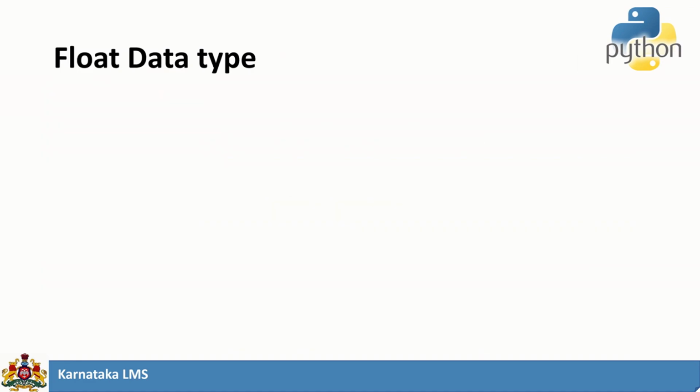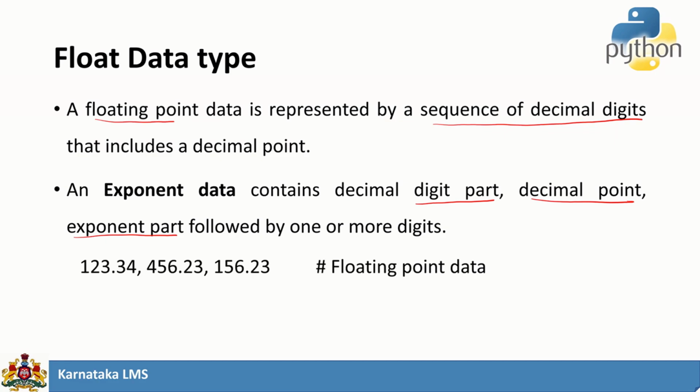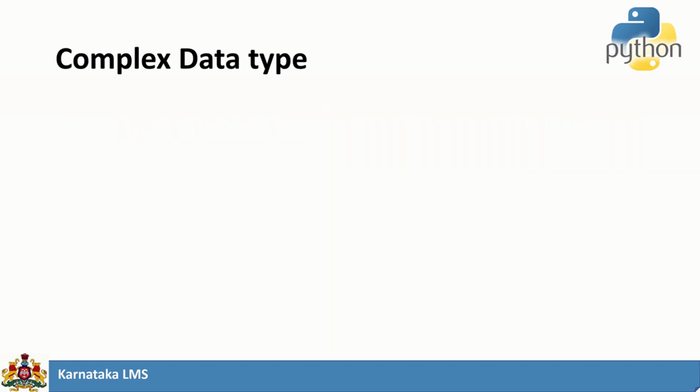Next, the float data type. It supports two types of float data. The first one is a floating point where we use a sequence of digits after the decimal point. The next one is exponent where we use a decimal digit, decimal point, and exponent part. So this is floating point data and this is exponent data. Depending upon the requirement, you can assign the values using any one of these.